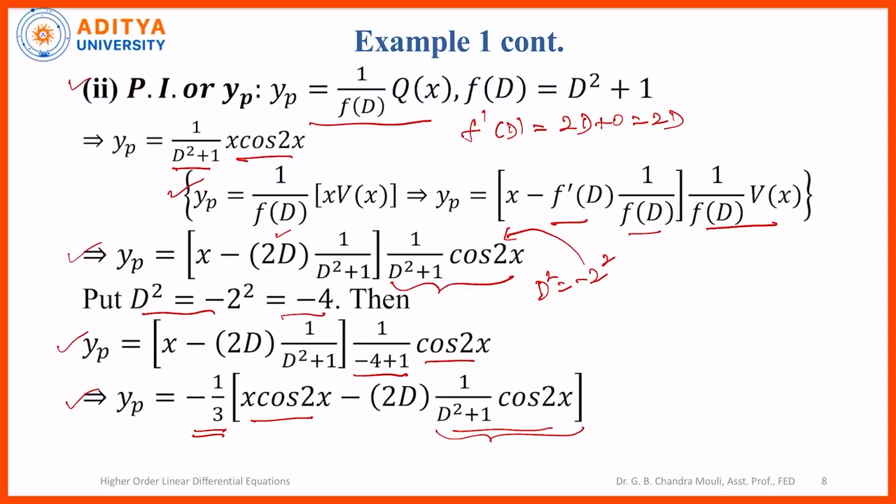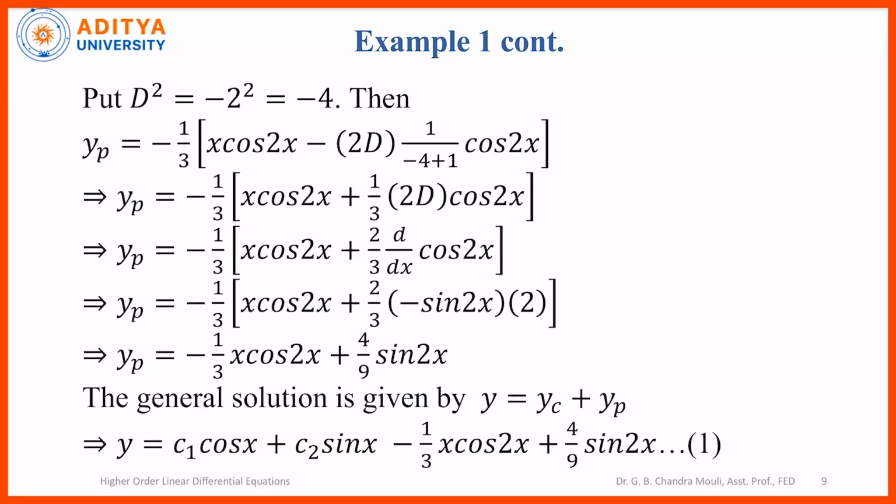We operate one after the other. So first we operate 1 by d square plus 1 on cos 2x. For this, again the rule for the cosine function is d square is equal to minus 2 square, which is minus 4. So that will give you minus 4 plus 1 in the denominator, which is minus 3. So this will give you minus of minus 3 plus, so yp is equal to minus 1 by 3 x into cos 2x plus 1 by 3 2d of cos 2x.